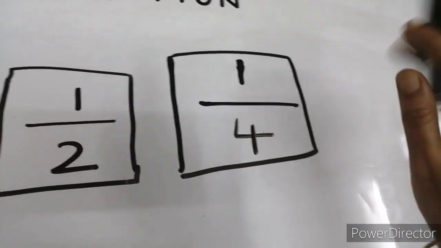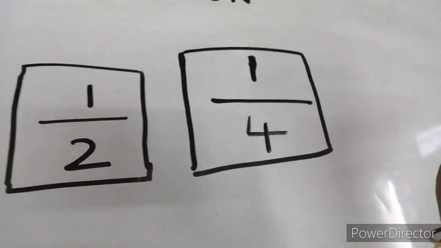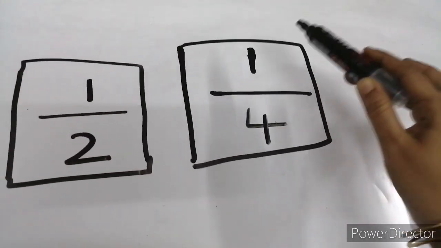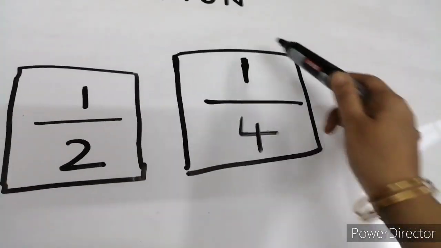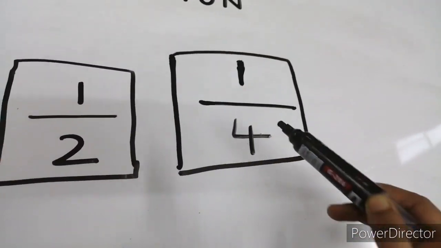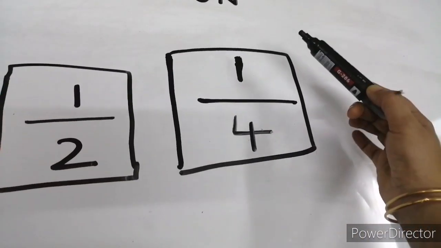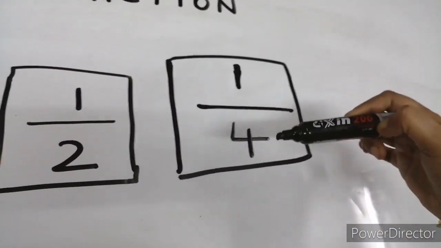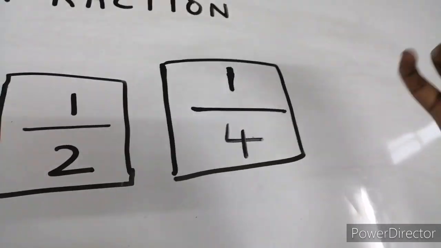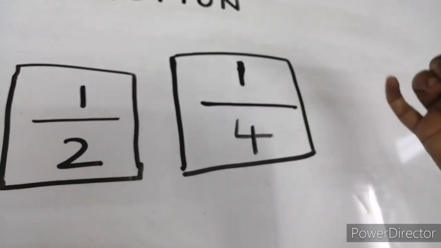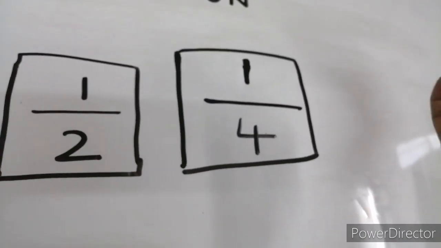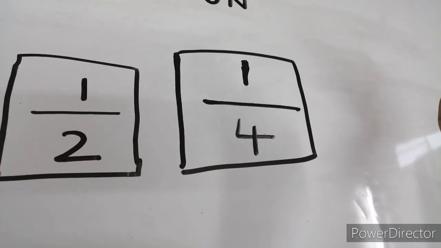So totally how many parts we had? We made it into 4 equal parts. So that is 4, and you are taking out how much? 1. So this is the fraction which you are eating. So there is a special name for the number which is on the top and for the number which is on the bottom. We always cannot say the top number, bottom number, you get confused. So we have a special name for that. You know what it is?